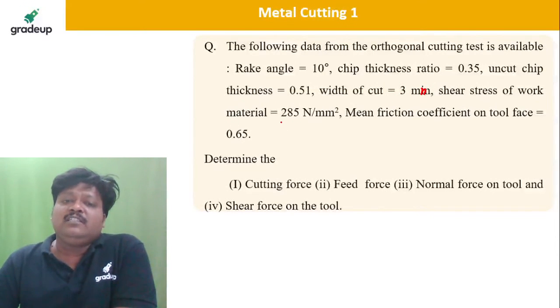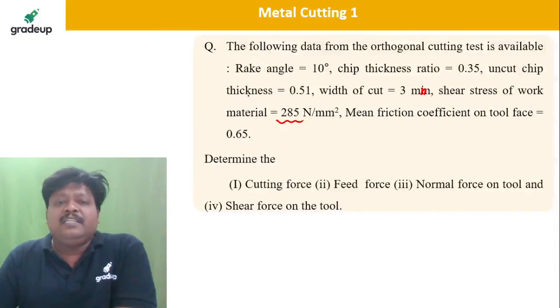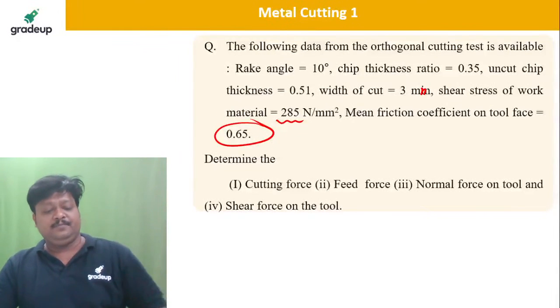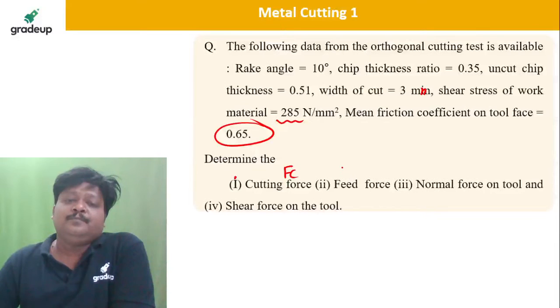Here, students, the shear strength tau of the material is given as 285. The coefficient of friction at the chip-tool interface is given as 0.65. They are asking you to determine the cutting force, feed force, normal force on the tool and the shear force on the tool. So please calculate all four: the cutting force Fc, feed force Ft, normal force N, and shear force Fs.